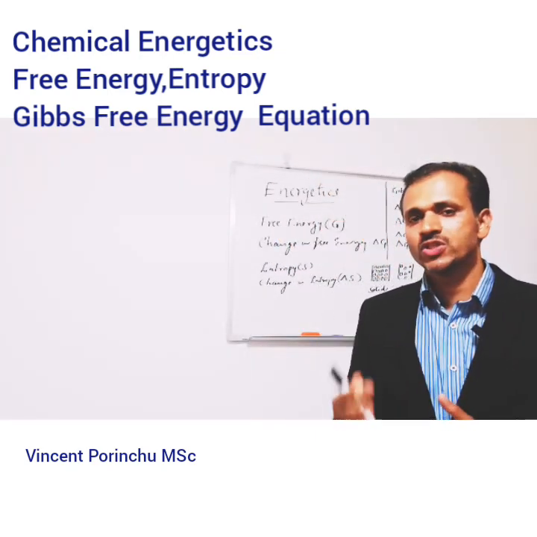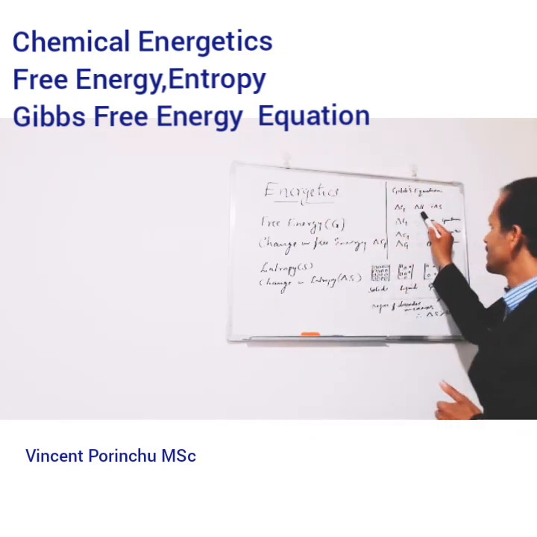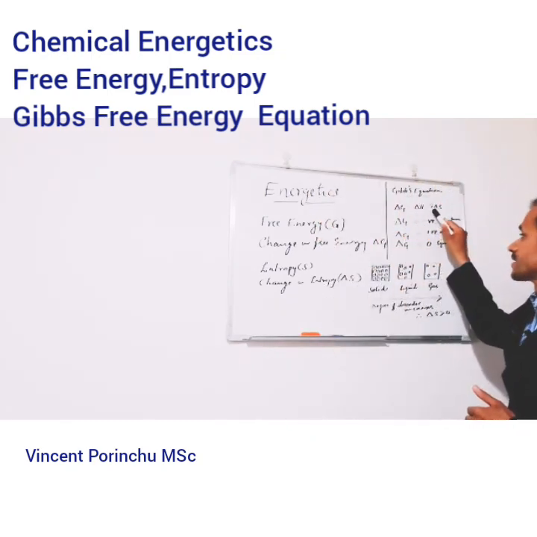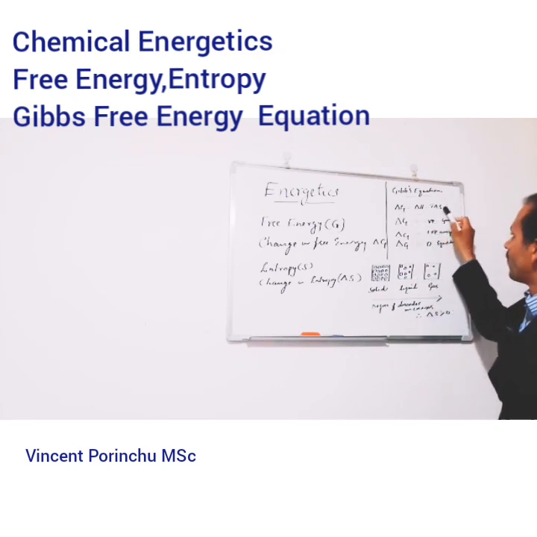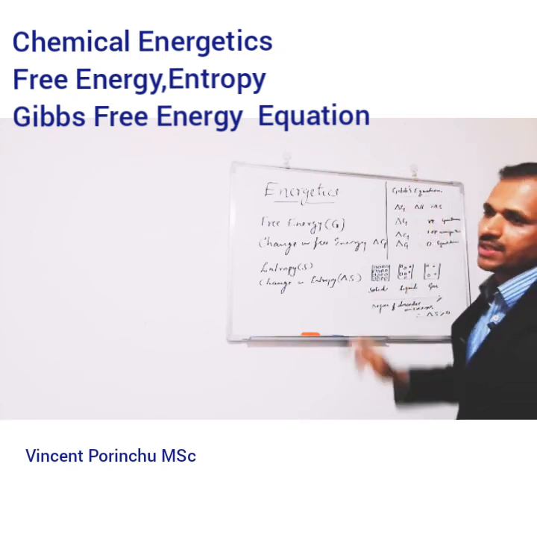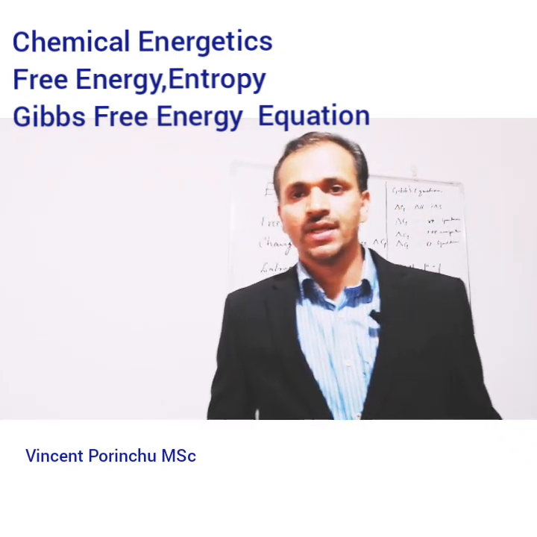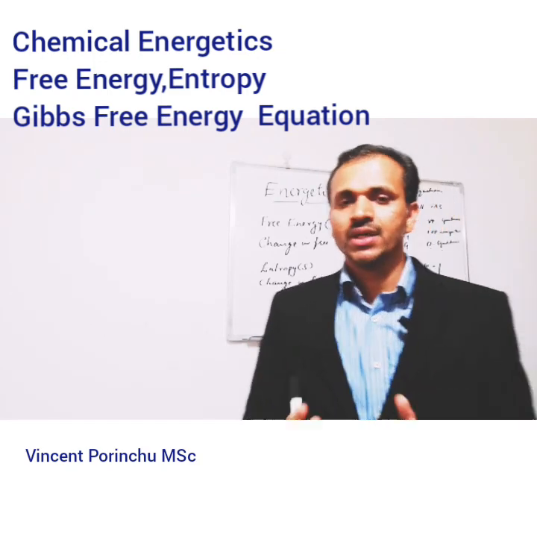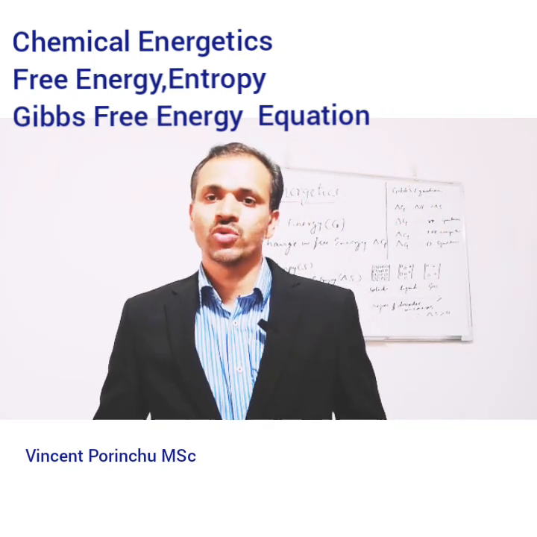So delta G, the change in free energy, is equal to delta H minus T delta S. These four parameters, that means change in free energy, change in enthalpy, change in entropy, and temperature, form what is known as the Gibbs free energy equation.